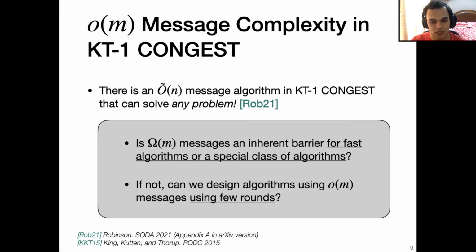So the two questions that we ask can be modified a little bit by asking, is omega m messages an inherent barrier for fast algorithms or a special class of algorithms like comparison-based algorithms? And if not, can we design algorithms using little o(m) messages with few rounds?